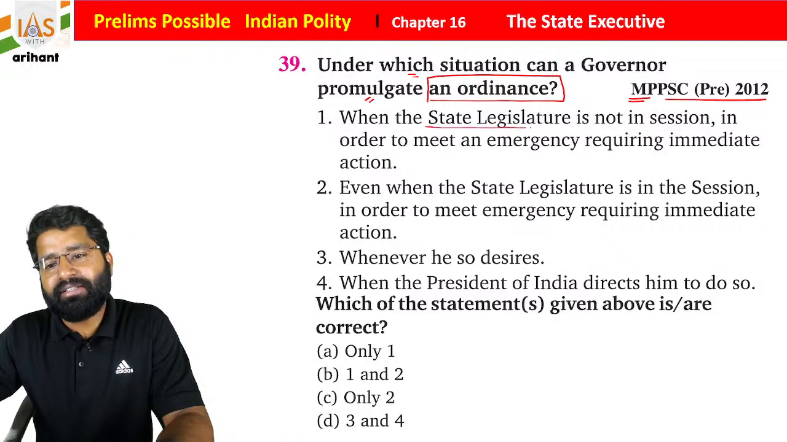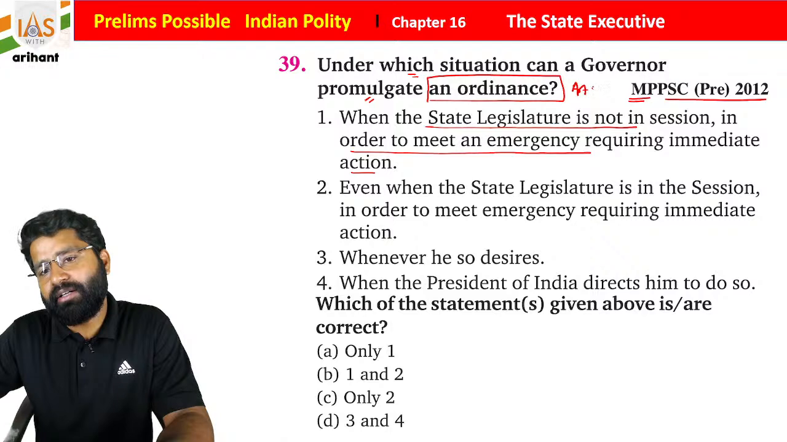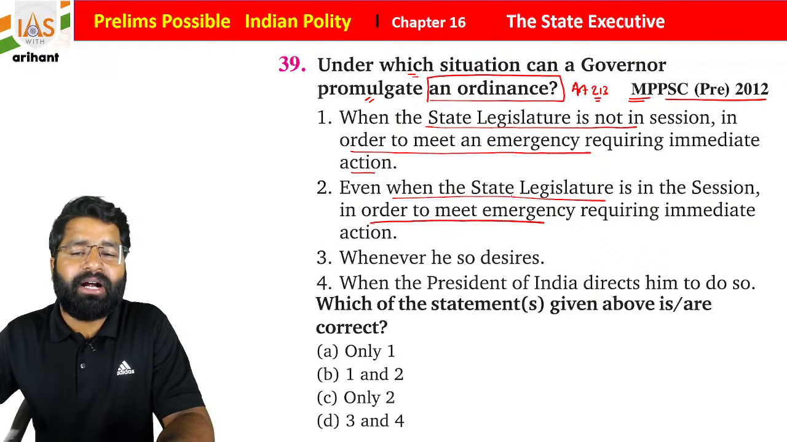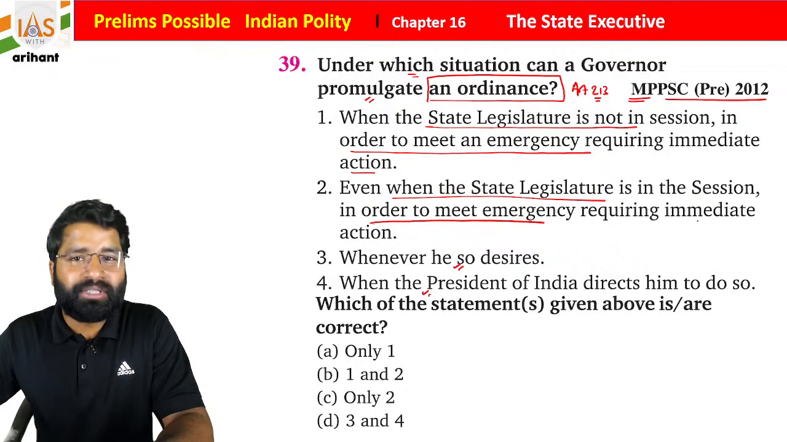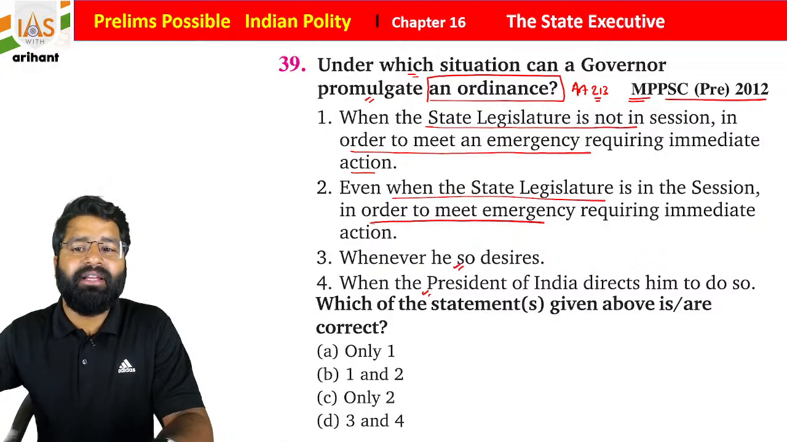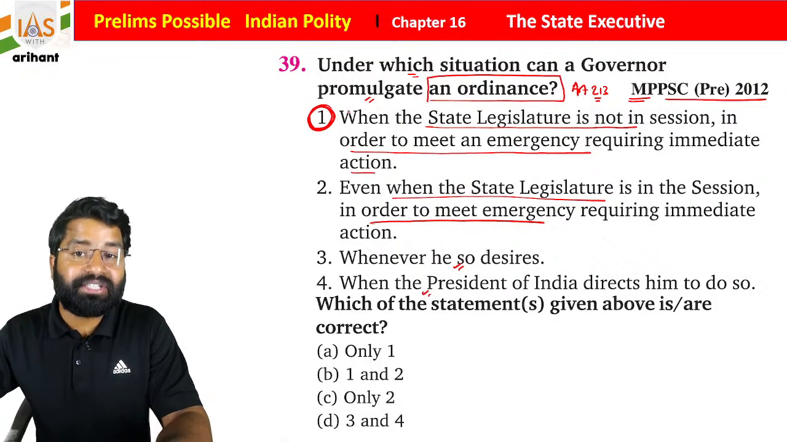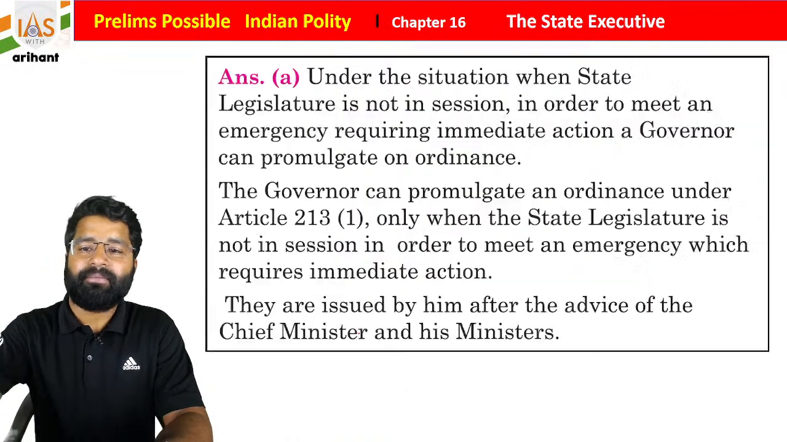When the state legislature is not in session, in order to meet an emergency requiring immediate action. So an ordinance can be issued under Article 213 by the governor of the state whenever he so desires, and the President of India directs him to do so. Students, the constitution defines it very clearly: the President as well as the governor of the state can only issue an ordinance when the session is not there. So only statement 1 is correct and the rest are incorrect.